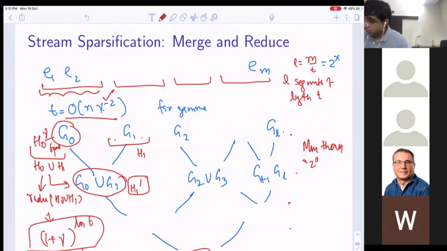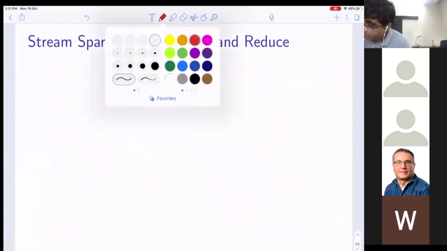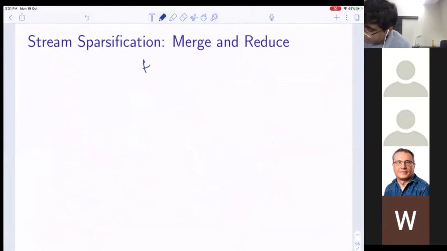So what is the quality of the sparsifier? I will get H, which is a sparsifier of G with quality 1 plus gamma to the power log L. And how much space does it take?